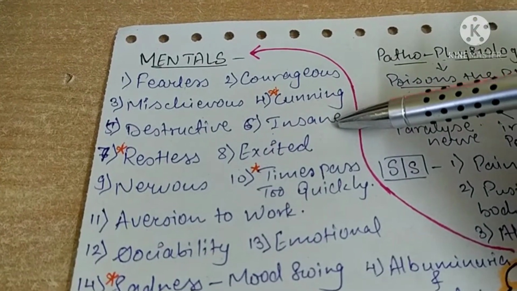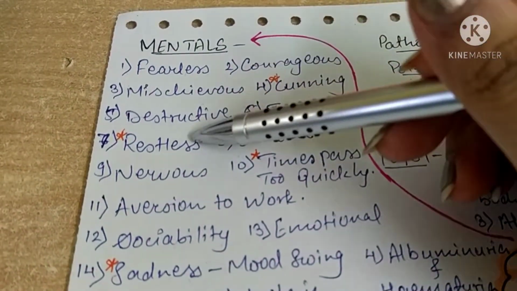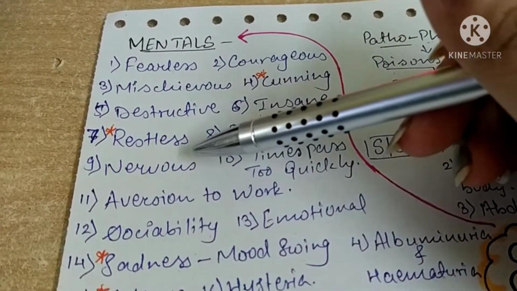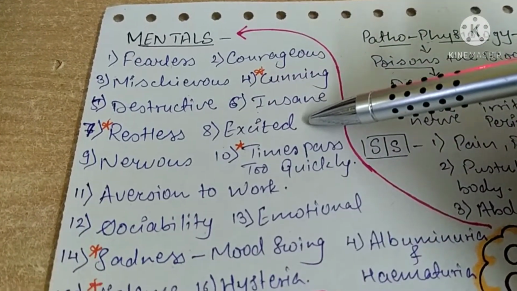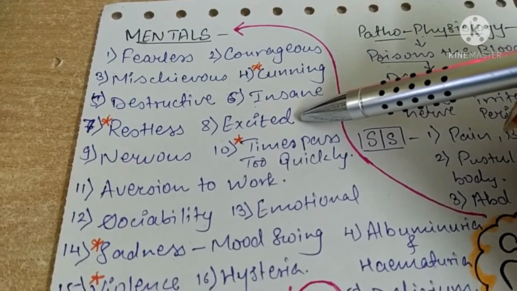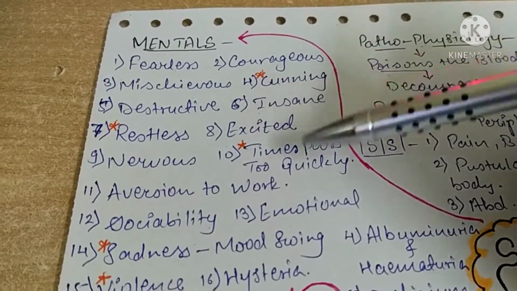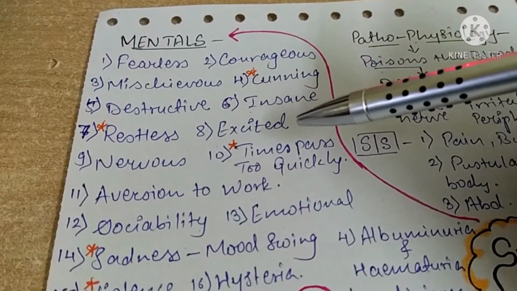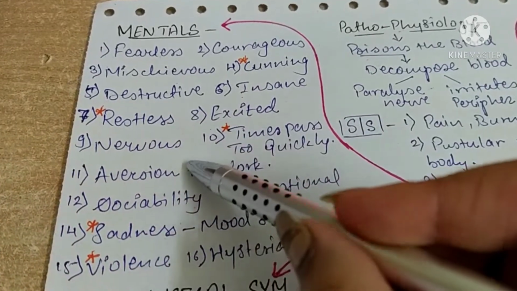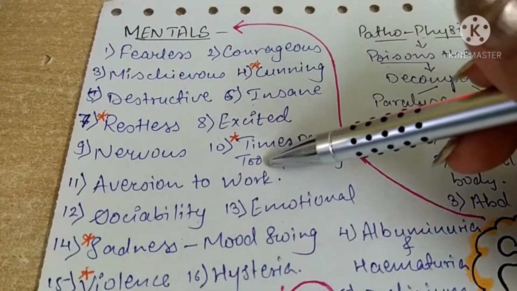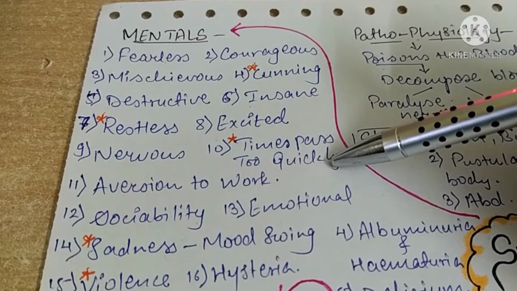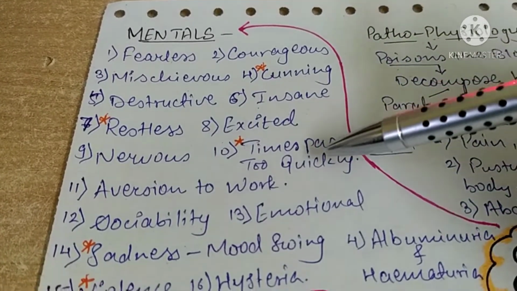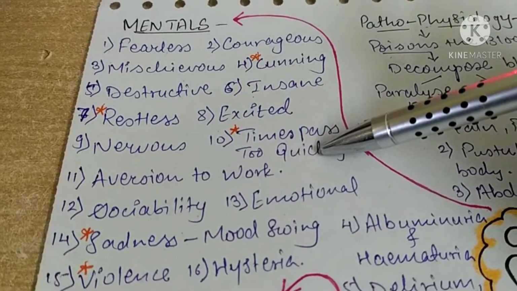Then they are insane kind of persons, very much restless. There is mental restlessness seen, as well as physical restlessness seen in patients. They are very excited and always want to do one thing or another, continuously want to do something, and continuously want their activities to be done with their hands and legs. They are very nervous. Time passes too early. In this, patients are very much hurried to do each and every activity or work; they do it very fast, so they feel that time is passing so quickly.